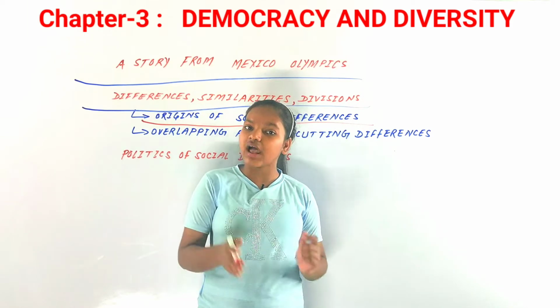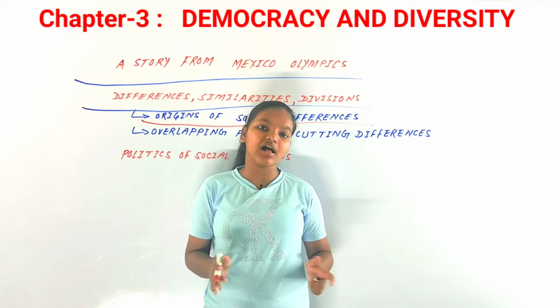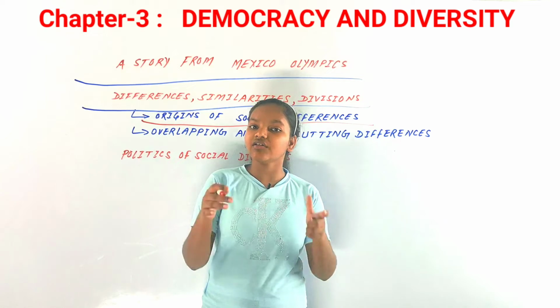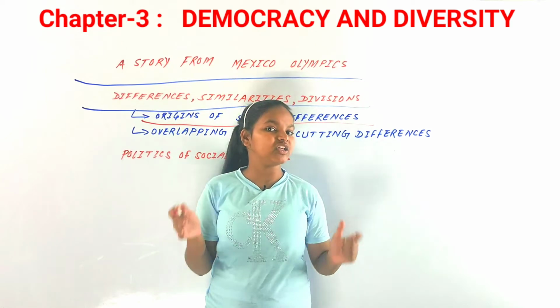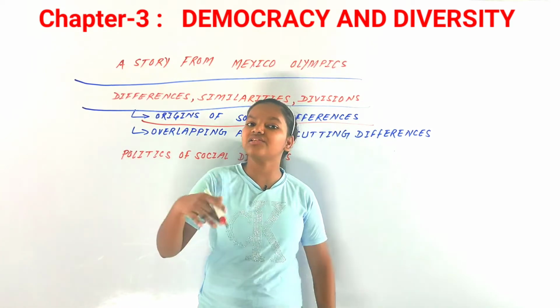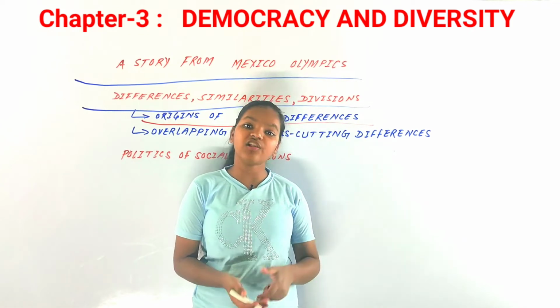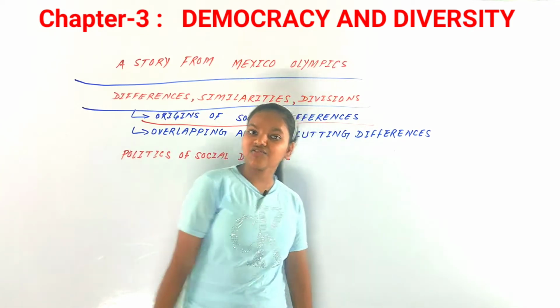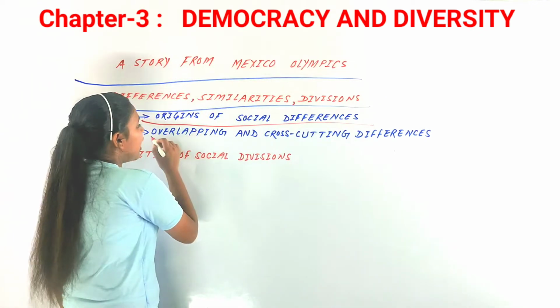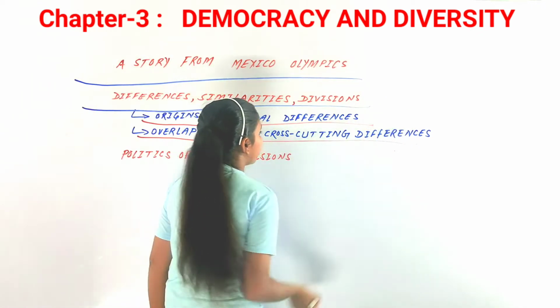Or it can also unite people from a very different culture or tradition. So you can just say that it is how all the beginnings of social divisions or social differences originate. Now your next subtopic is overlapping and cross-cutting differences.